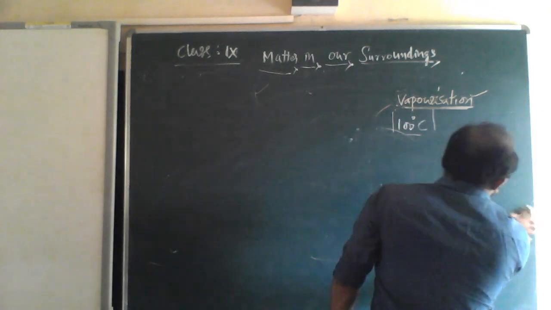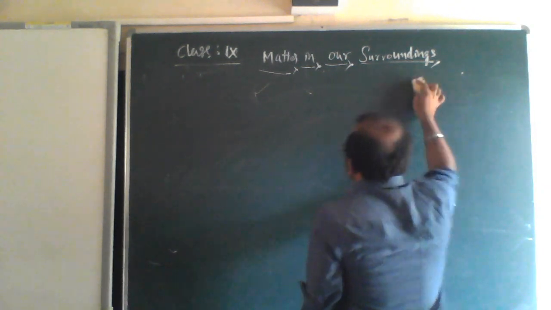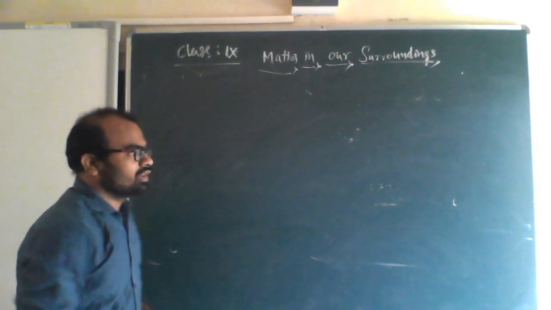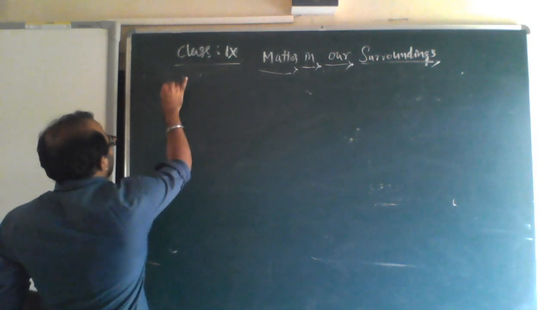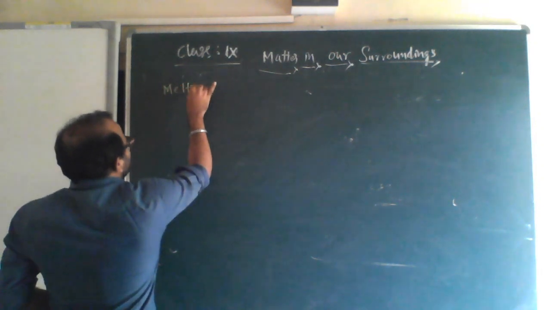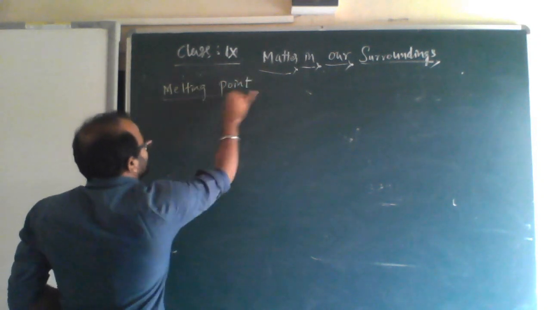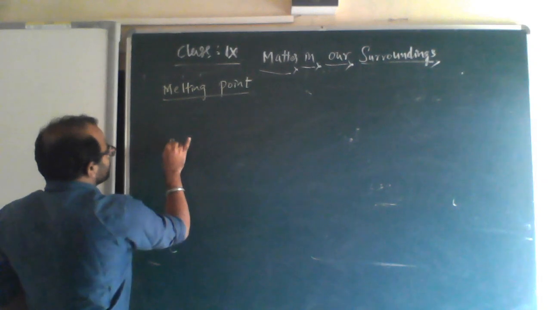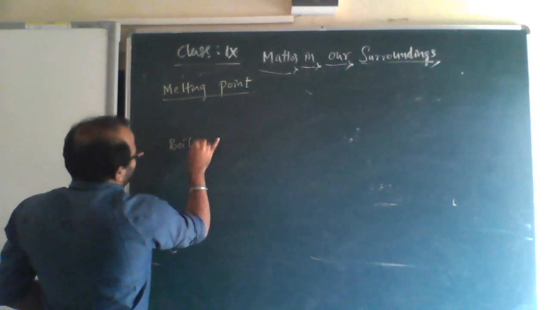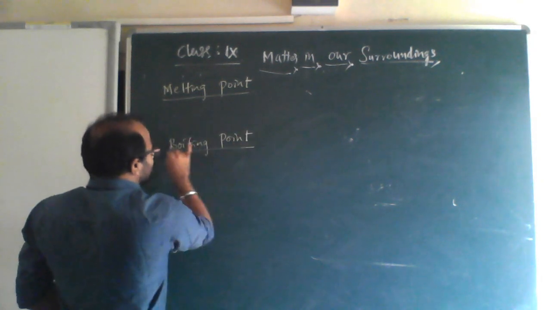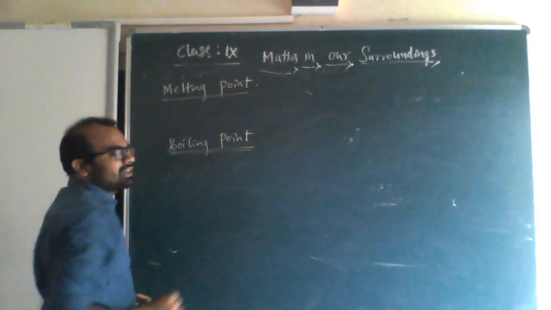Before going to the next topic, as I told in the last class, I want to tell you two important definitions, that is melting point and boiling point. Melting happens, that we call fusion, and boiling also happens, that we call vaporization.